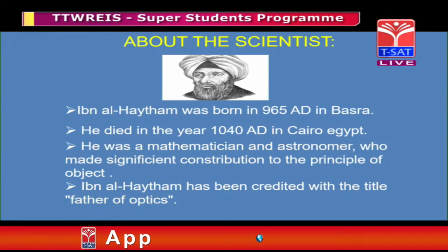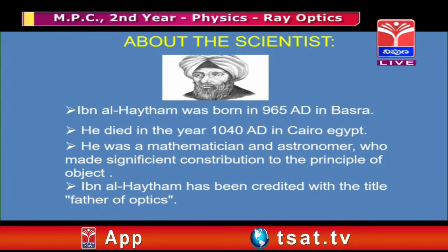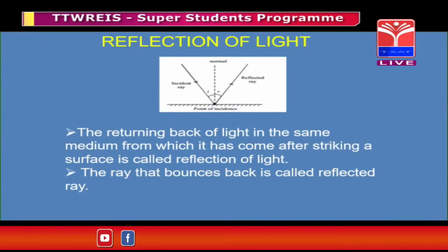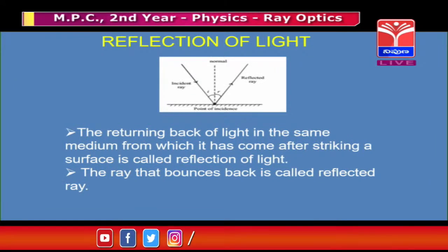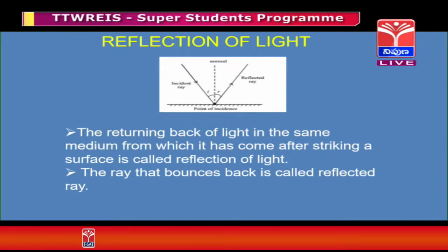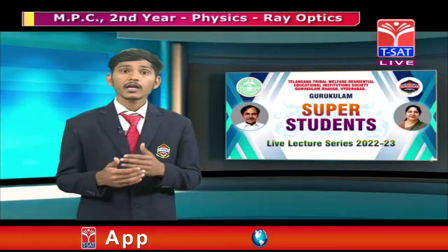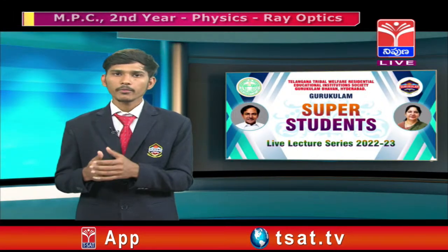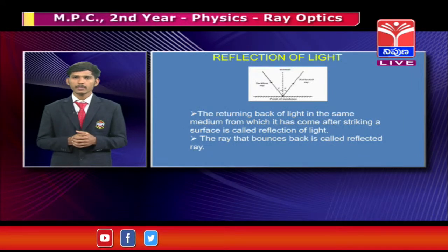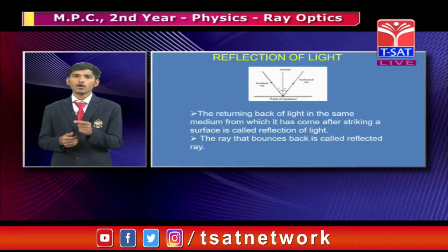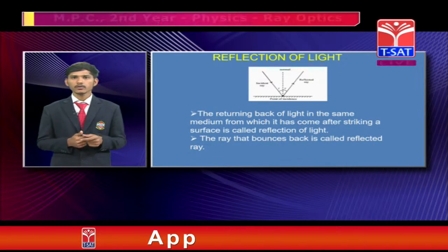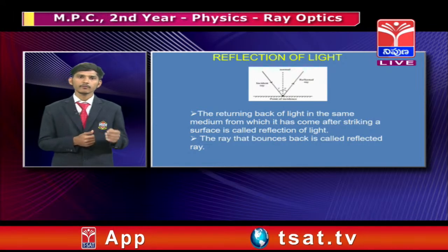So let's enter the subtopics of ray optics. Reflection of light. What do you mean by reflection of light? Reflection of light is the returning back of light into the same medium. It means when a light ray travels between two media, the incident ray and reflected ray are in the same medium. When light is incident on an object, it is reflected back to the same medium. We call this reflection of light.